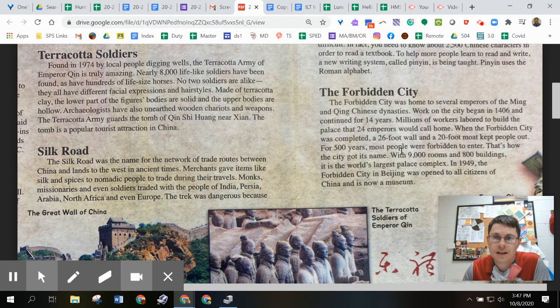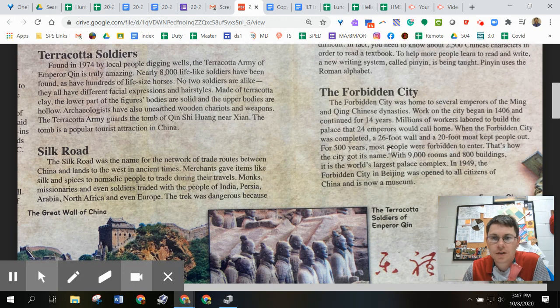The Forbidden City. The Forbidden City was home to several emperors of the Ming and Qing Chinese dynasties. Work on the city began in 1406 and continued for 14 years. Millions of workers labored to build the palace that 24 emperors would call home. When the Forbidden City was completed, a 26-foot wall and a 20-foot moat kept people out.